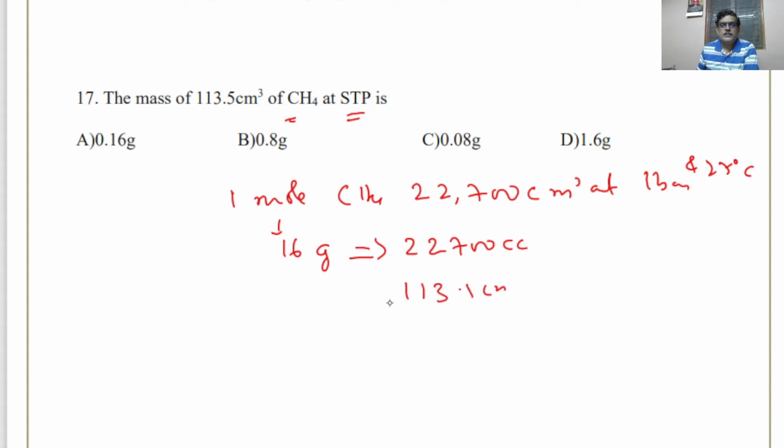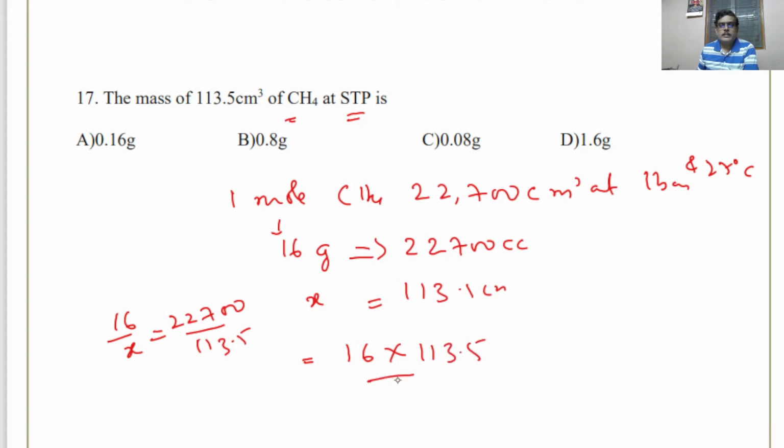So 113.5 cc, how many grams of this? So again, as I said earlier, you take it as 16 by x is equal to 22,700 divided by 113.5. Now you solve for x: 16 into 113.5 divided by 22,700.